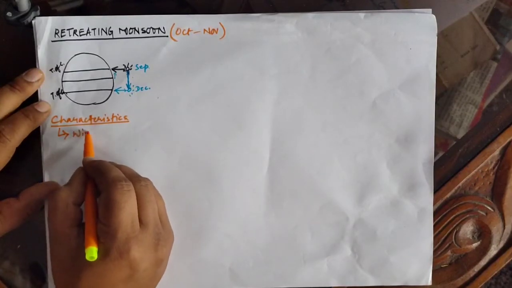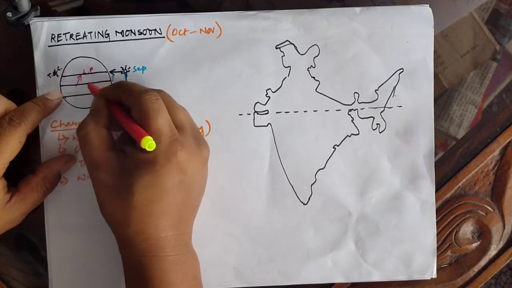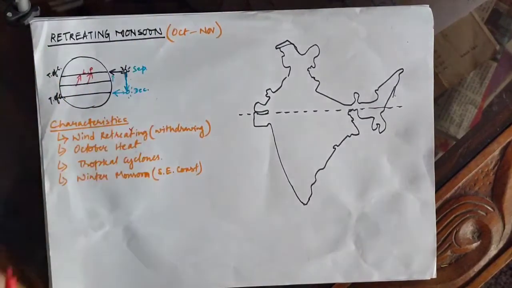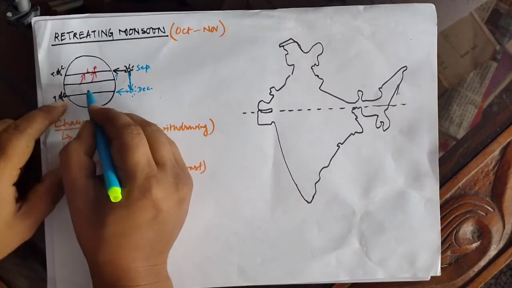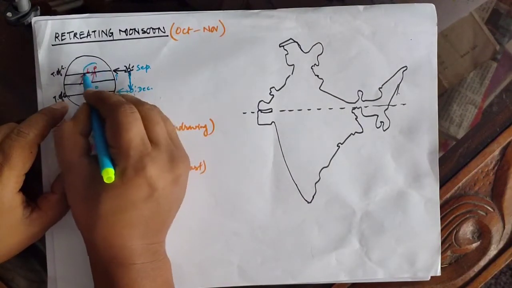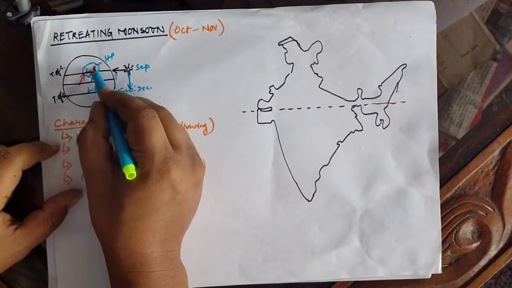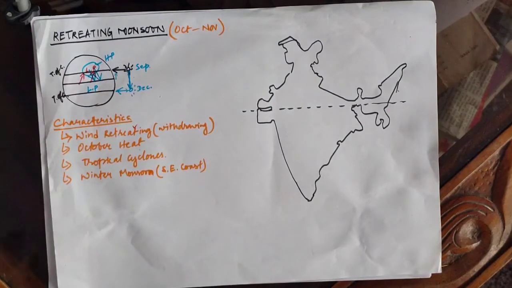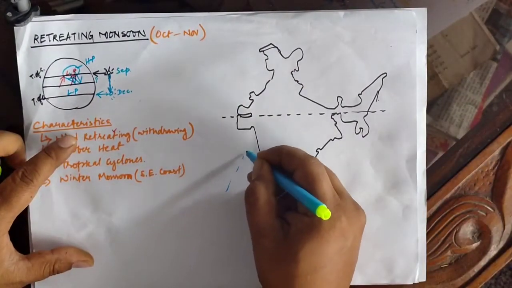During the retreating monsoon there are a lot of differences in the pressure system. When the sun was at the tropic of Cancer, low pressure was created over there, and hence wind started blowing from sea towards the land. Now the sun has shifted towards the tropic of Capricorn, which means low pressure will be created at the tropic of Capricorn, and the low pressure at the tropic of Cancer will be replaced by high pressure. As a result, the wind will start blowing from the tropic of Cancer to the tropic of Capricorn region.